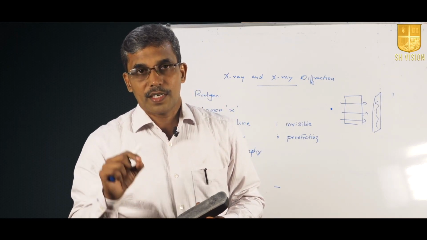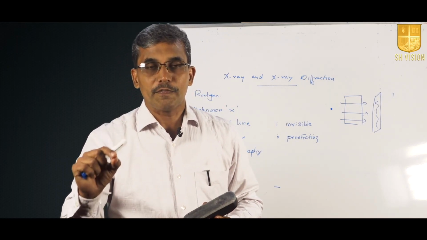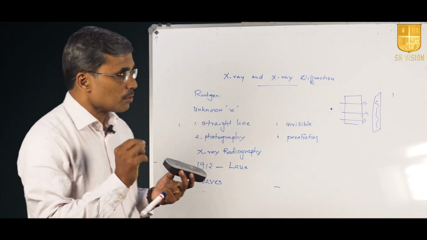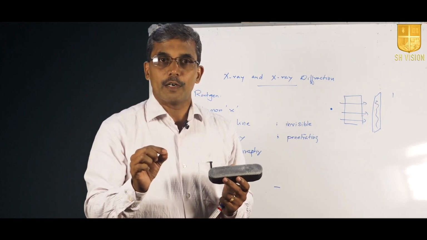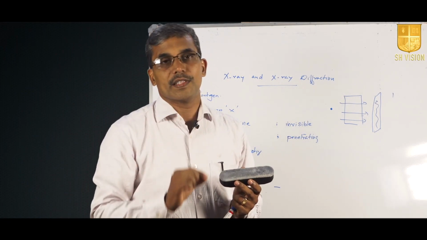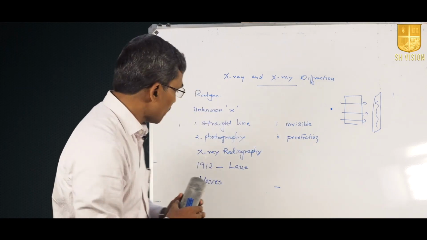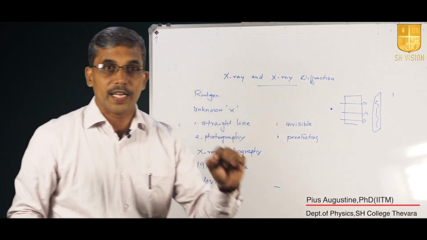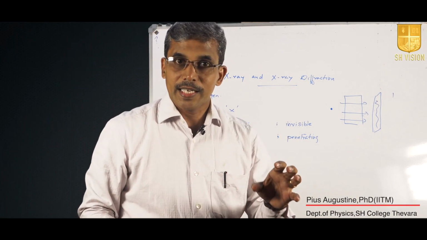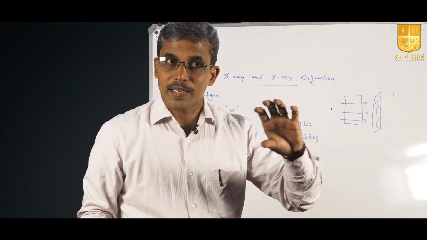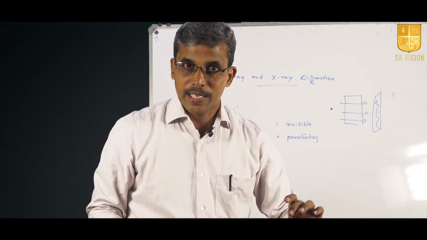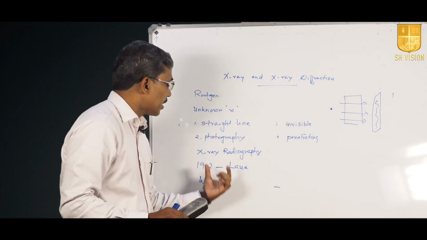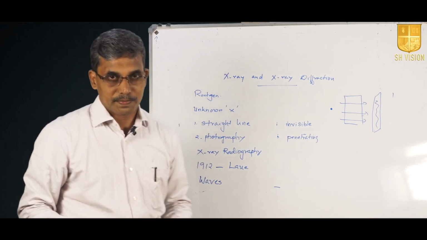By definition, diffraction is the bending of the wave at the edge of an obstacle. So for diffraction to take place, the size of the obstacle should be comparable with the wavelength of the wave. That is a peculiarity. From this experiment we understand that X-ray is getting diffracted by the crystal. That means the size of the diffracting object should be comparable with the wavelength of the wave. So we will get an approximate idea about what the size of the X-ray wave should be.